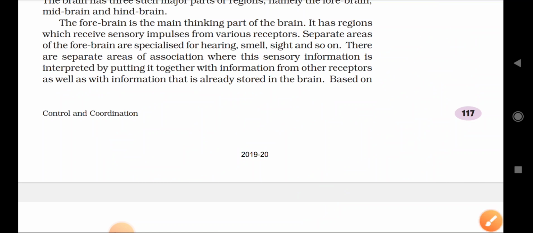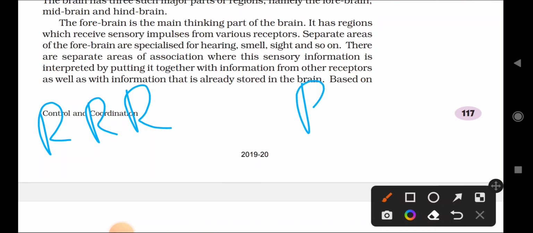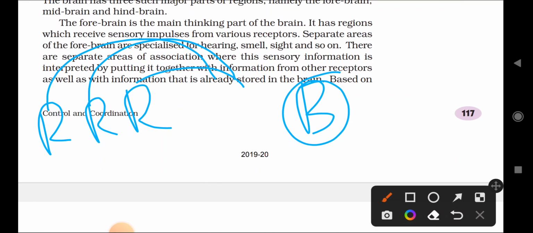This is one type of receptor, this is also a receptor, this is also a receptor, and here the brain is there. The brain first collects the information from this one, this and this. There are not only three, there are several kinds of receptors. All the information is collected by the brain and put in one place.